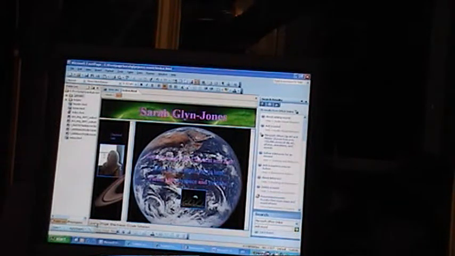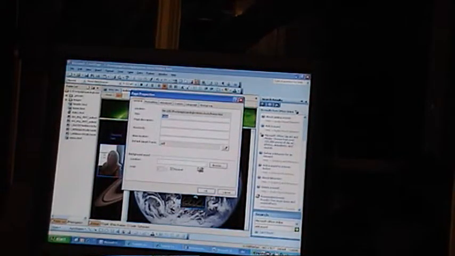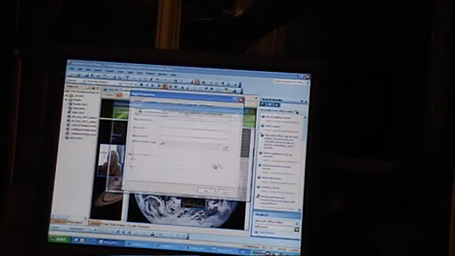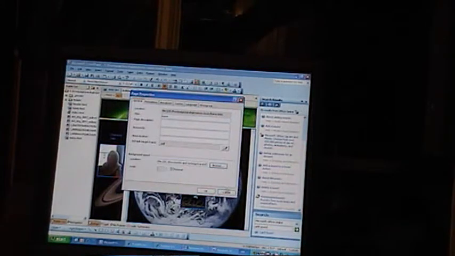So I'm going to go to Design at the bottom of front page. I then want to right click and go to Page Properties. Now I want a background sound. So here we are, it's in General. Now I'm going to go to where I've saved it, which is on my desktop. And I'm going to go to Twilight Zone Sting Horror Sound Effect, audio file, and I'm going to click OK.